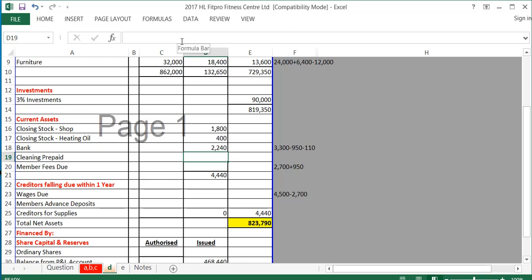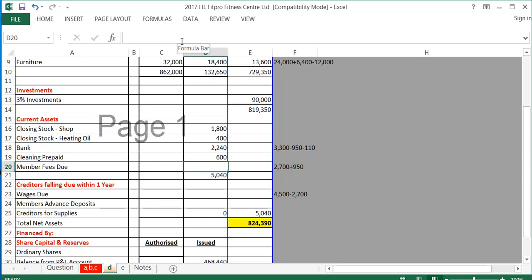Cleaning prepaid. For the contract cleaning prepaid, at the end of the year I've overpaid an expense, which is good. I don't have to pay it again, so that's an asset, and I can see from note 2 of the question that's €600. And member fees due. These are members that owe us money at the end of the year, which will also be an asset.